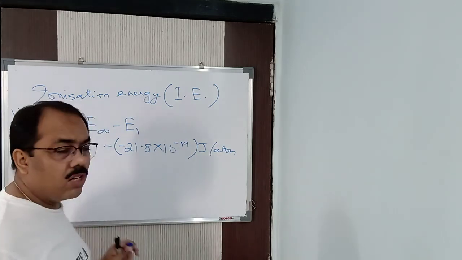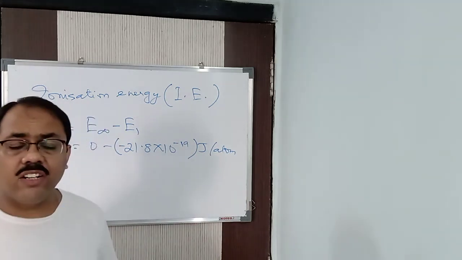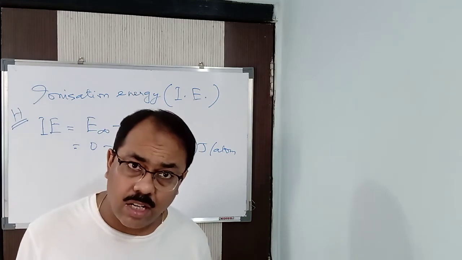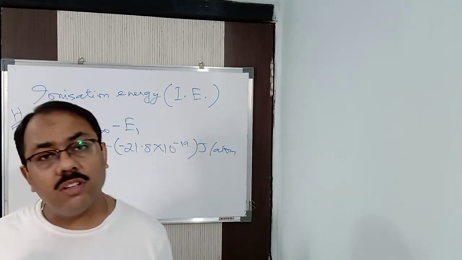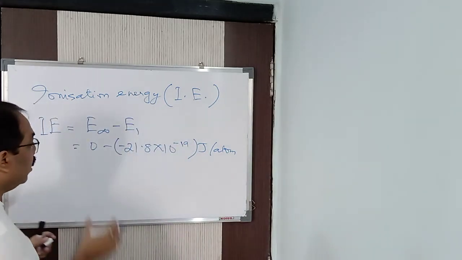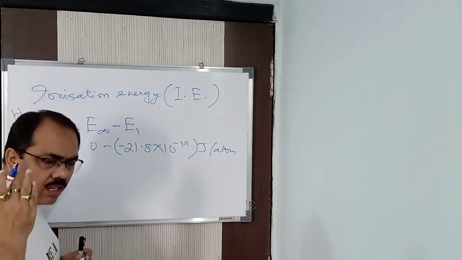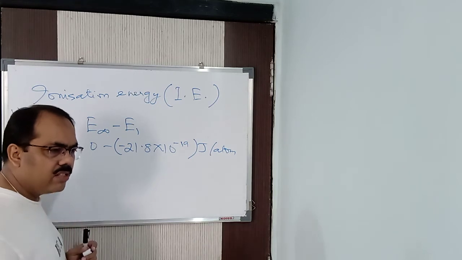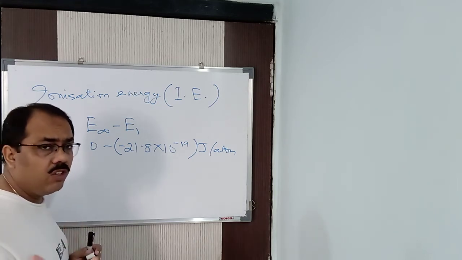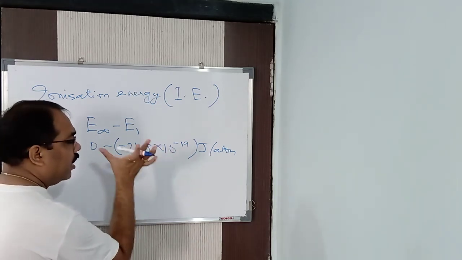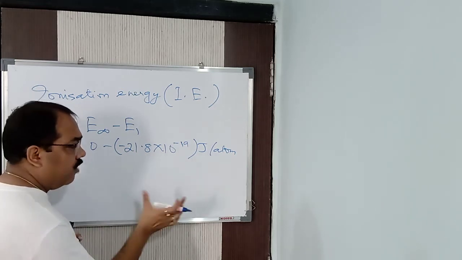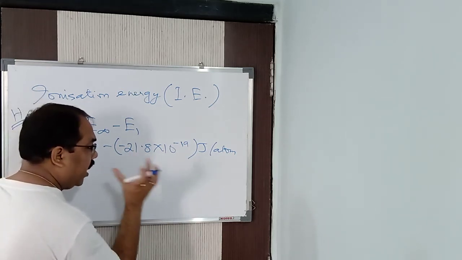Or in terms of electron volt, it is minus 13.6 electron volt per atom. Or in terms of kilojoules, we can write minus 1312 kilojoules per mole. So it depends on what unit is given in the question. You need to see the unit, and accordingly you are going to put the correct formula.